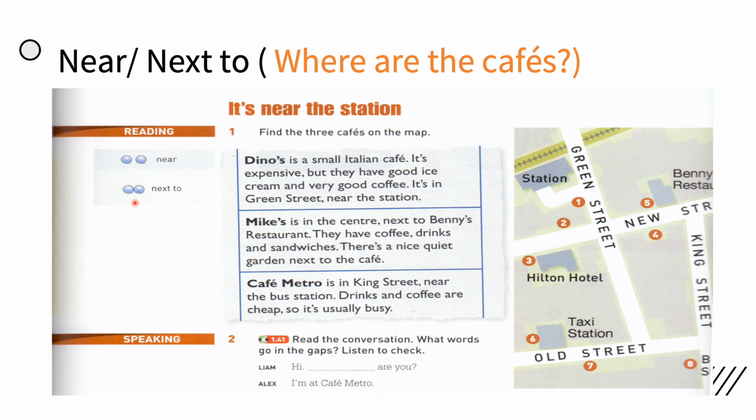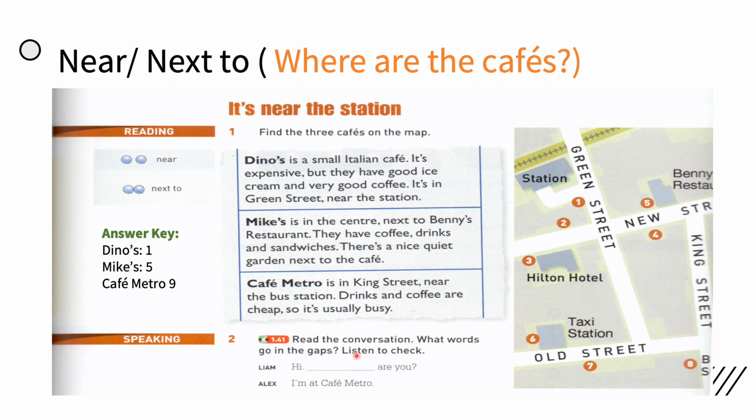Okay, now please read, and in the next slide we're going to find the answers for these cafes. We have Dino's, we have Mike's, and we have Cafe Metro. Okay, now hope you stop the video, please. Read and find the places.